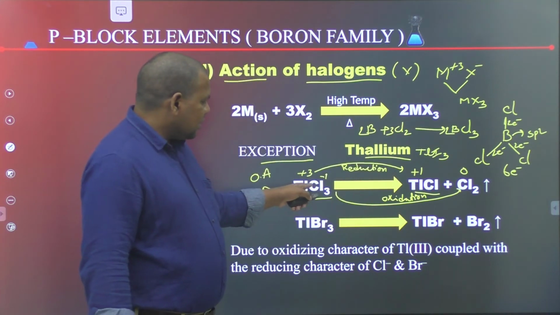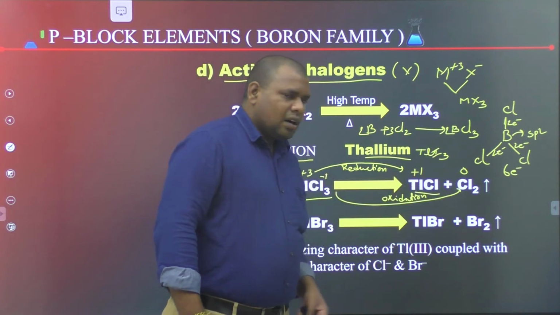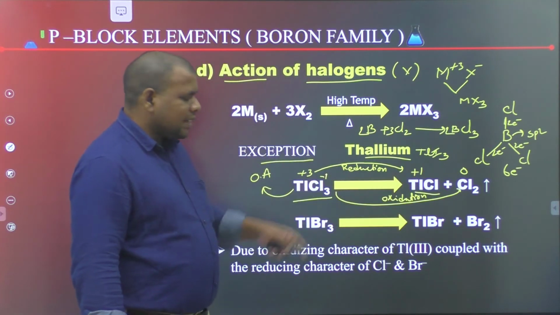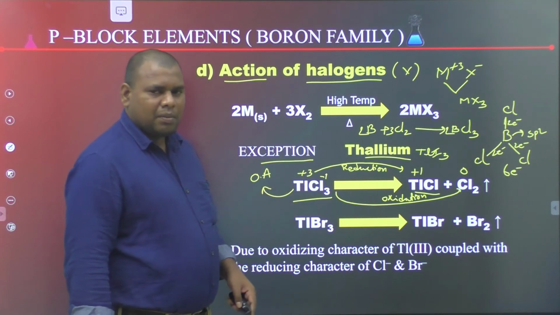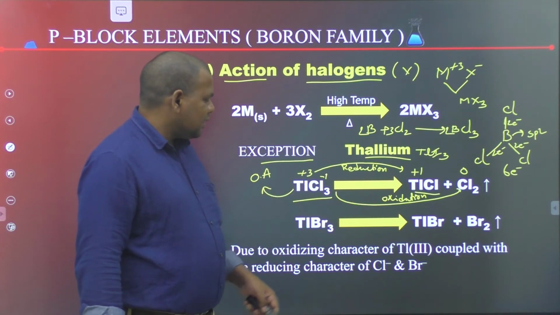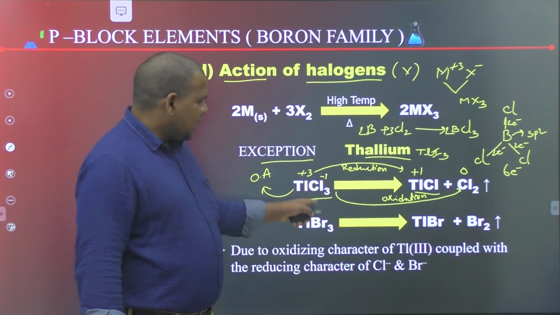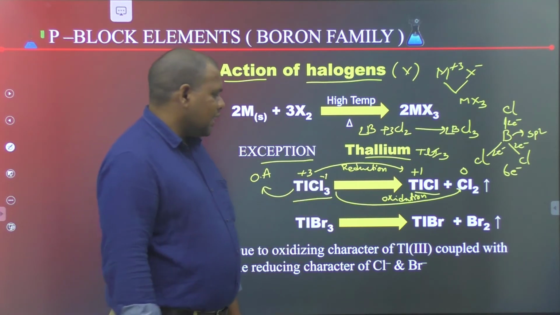Chlorine is undergoing oxidation, so it acts as a reducing agent. In TlCl3, thallium acts as the oxidizing agent and the Cl- ion acts as the reducing agent.